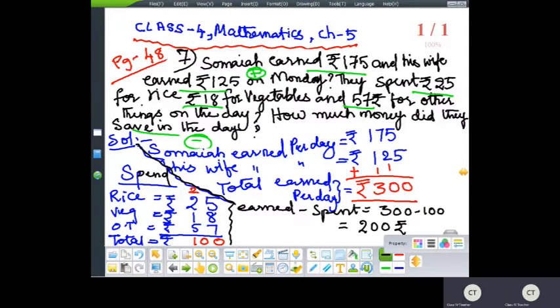So what is the savings? 200 rupees. Okay. Saved amount is equal to 200. Understood the question? Understood the way I have done it? Is it clear? Okay, now 6th and 7th are over. Now let us get back to the 8th one. 8th and 9th, I'll just explain to you.